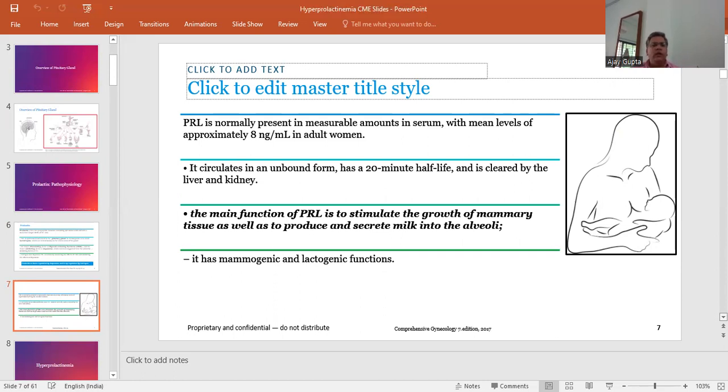It is cleared from the liver and kidney. The main function of prolactin is to stimulate the growth of the mammary tissue as well as to produce and secrete milk in the alveoli. So it has a mammogenic and lactogenic function.